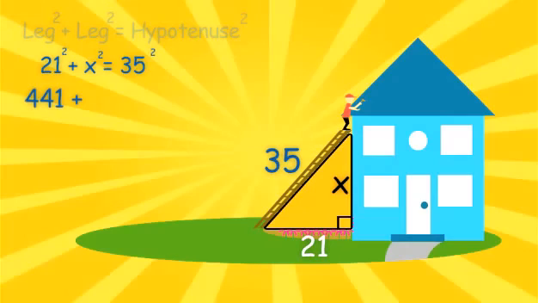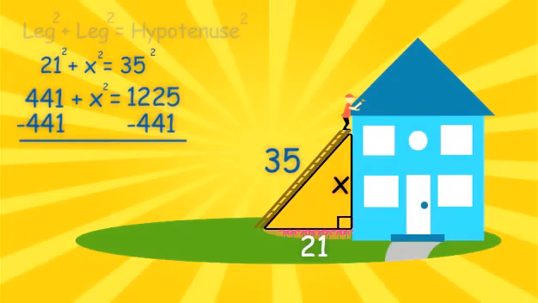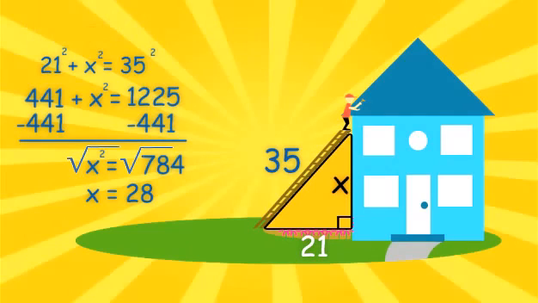21 squared is 441. I'll bring down my x squared. And 35 squared is 1,225. Now we can subtract 441 from both sides of the equation to isolate the x variable. X squared equals 784. Finally, we square root both sides of the equation and x equals 28. So if the painter falls, he will fall 28 feet down.